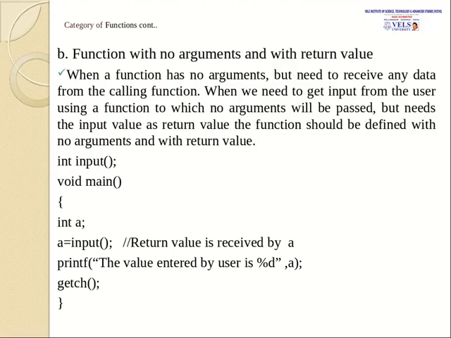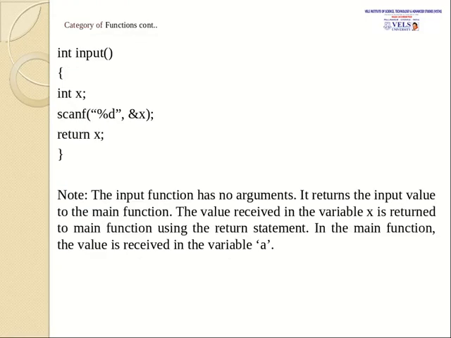Integer is meant, its data type is meant that it is going to return any integer value to the main function, and after that the main function was defined integer a is equal to input. So input is nothing but the function call. After the function call, it will return the value to the integer a. Here, after executing this statement, the execution will be moved on to the input function.